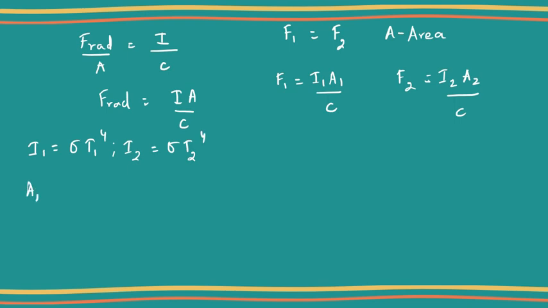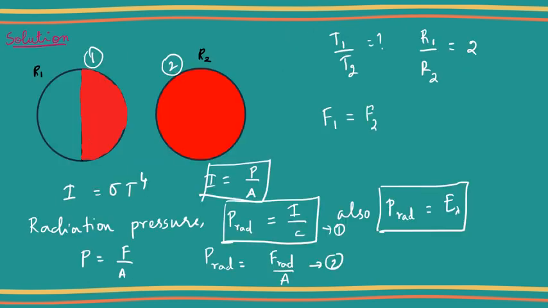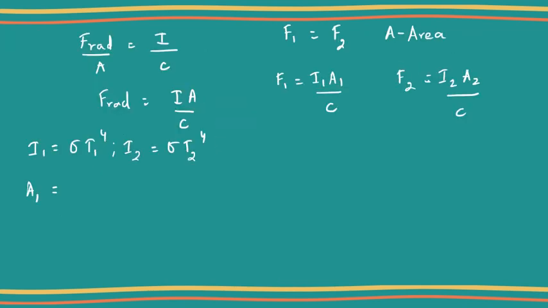Now A1 over here is the area of the sphere. The area of the first sphere is basically 4 pi r square. But according to the question, only half of this surface is exposed. Therefore, only half of the surface area is required. So I can write the area as 4 pi r1 square, divided by 2.